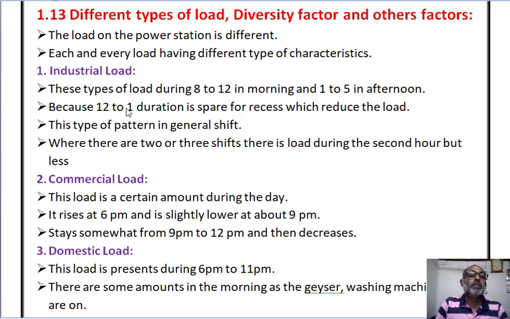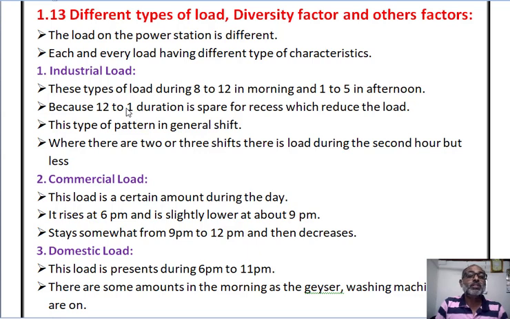Now this type of pattern is generally in general shift, but in some industries shifts are present. Where there are 2 or 3 shifts in the industry, there is a load during the second shift too, but less.